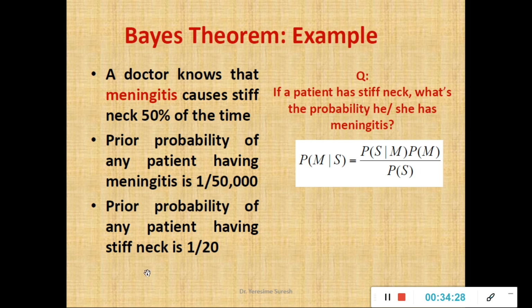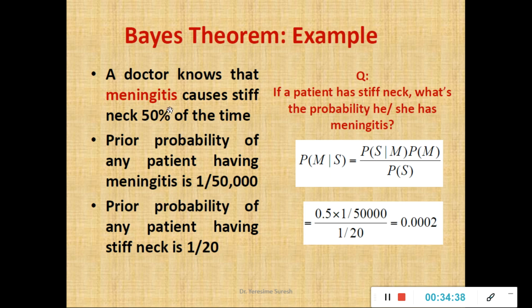I know the prior probability that people suffer from stiff neck already. So rewrite the Bayes formula. You know the values. What is the probability of P of S over M? 50%, right, of people suffering from meningitis. 50% in the sense 1 by 2, 0.5, into the probability of people suffering from meningitis, 1 divided by 50,000. I have written it.